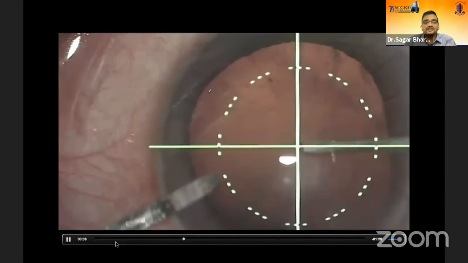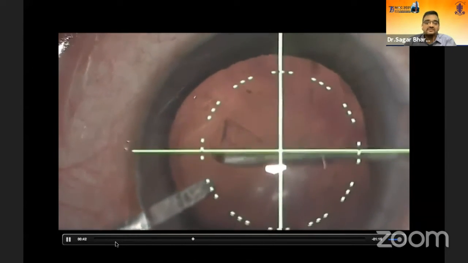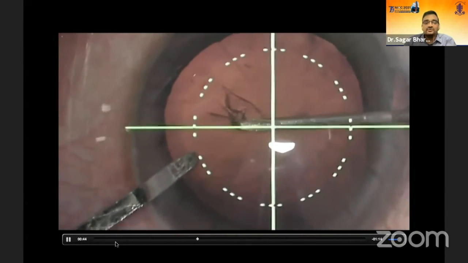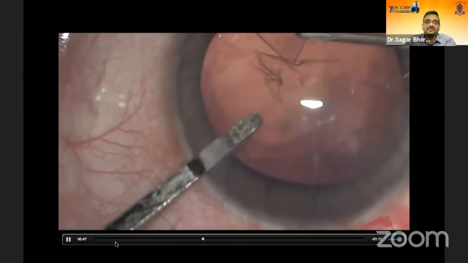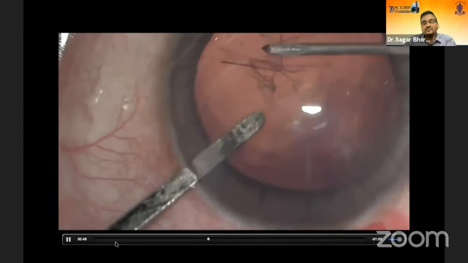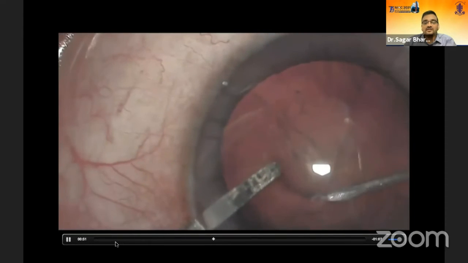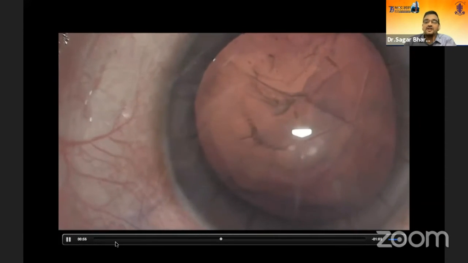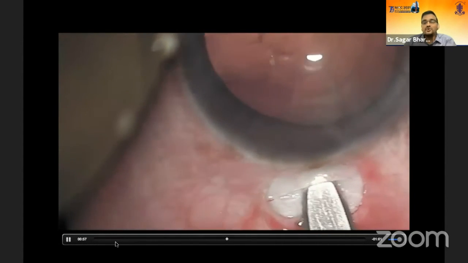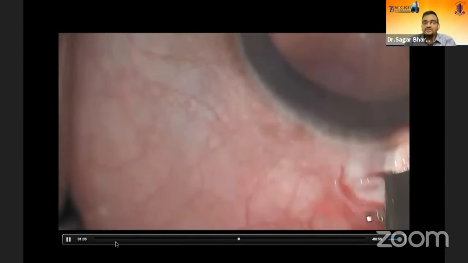Otherwise, one has to remember that these eyes are myopic eyes, because that's the reason why they have undergone RK. So when you're doing phacoemulsification in these patients, you have to essentially use the same precautions that you would do for any high myopic patient. That means lower bottle height, fluidics should be controlled. There should not be too much anterior chamber fluctuation.